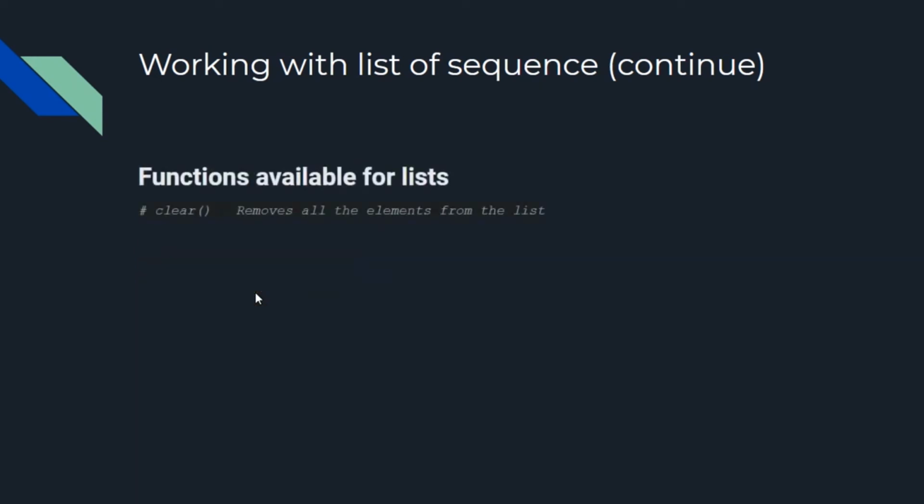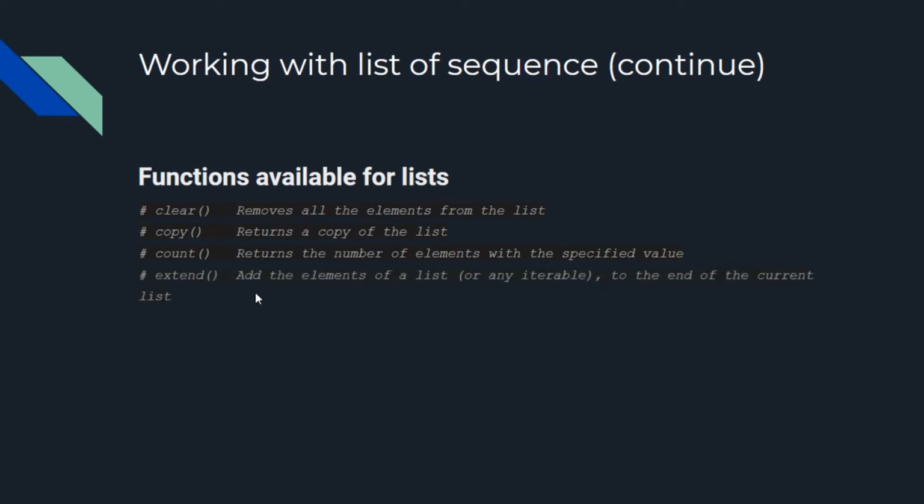Here we have some functions. First we have the clear method. The clear method removes all the elements from the list. Second we have copy, which I have already introduced. Third is count, which is similar to a string. You can count how many times an element is present in the list. Then extend, which I have already introduced. Then the index method is used to get the index of an element.